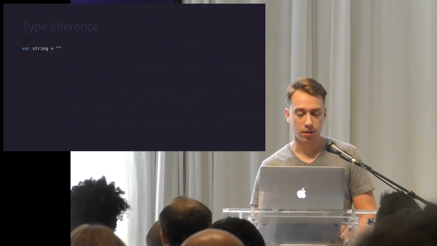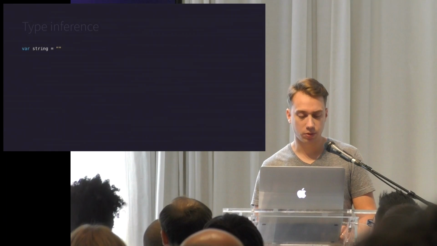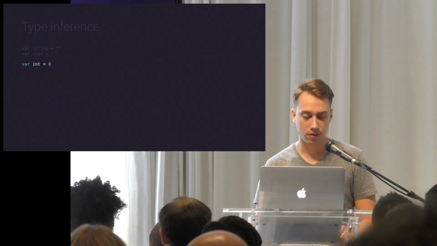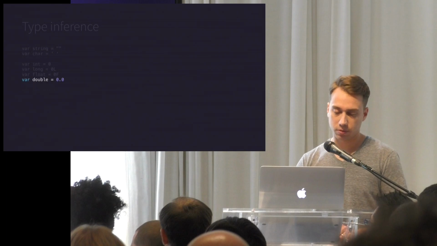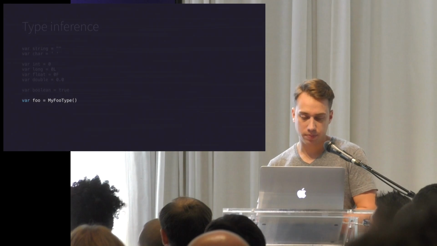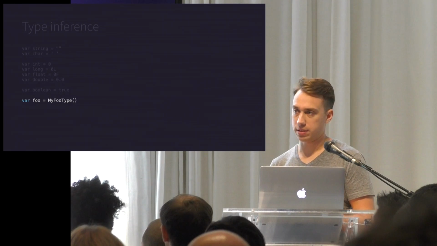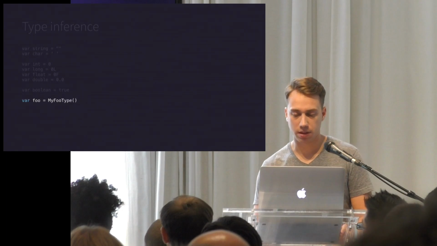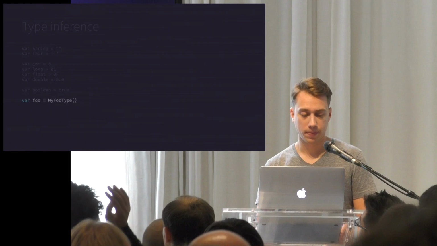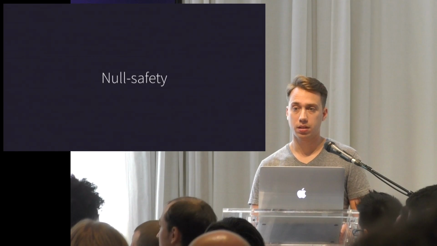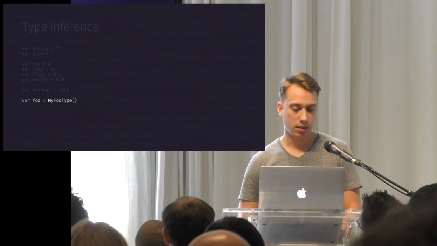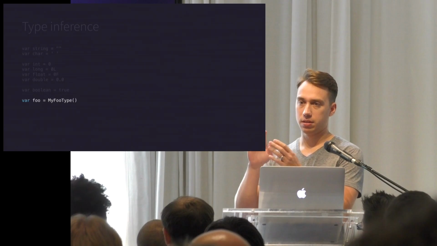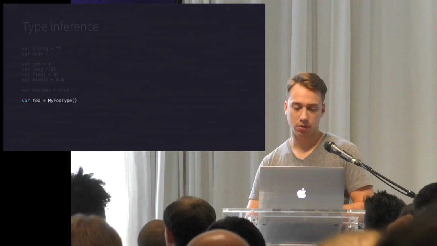In most cases, though, you don't need to define the type. A string literal here is good enough to infer a string type. The same goes for characters and integers and longs, floats, doubles, booleans, and any other type. So as long as Kotlin can infer the type, and usually that's if it's local, then you don't need to specify the type when you declare the value or variable. In cases where you can't infer, you have to define the variable with the full syntax, with a colon and the type, and then equals.